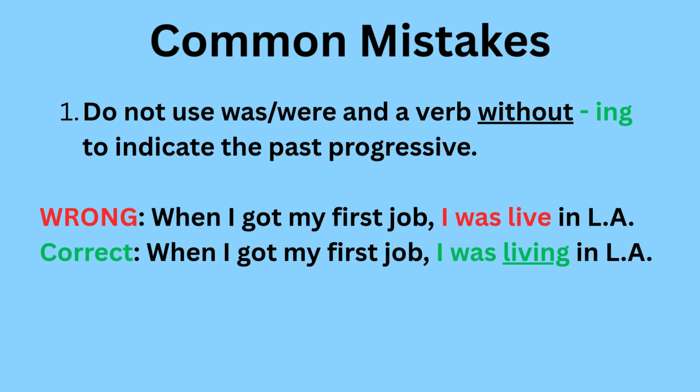These are some common mistakes that are made when using the past progressive. Number 1, do not use was or were and a verb without ing to indicate the past progressive. So incorrect, when I got my first job, I was live in LA. Be sure to use the verb ing form. So, when I got my first job, I was living in LA.